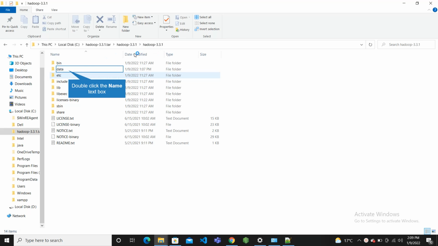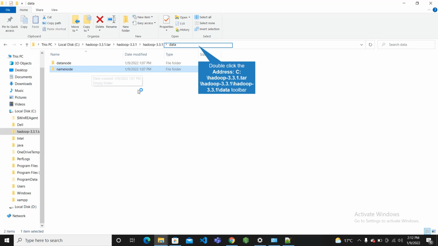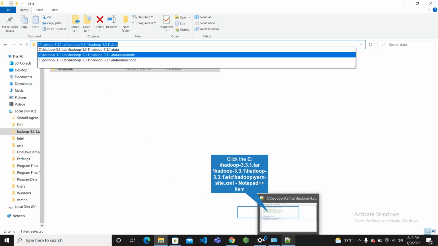In this we are going to create a folder named data, which I already created, and inside data we are going to create two folders. One is the datanode folder, another one is the namenode folder. What we actually need is their path. Let's copy this path.